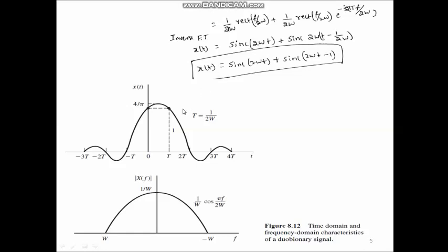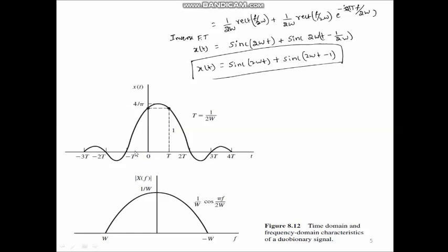So, here the response is composed of two sinc functions. So, the impulse response has two values at the sampling instances, that is at t = 0 and at t = T.